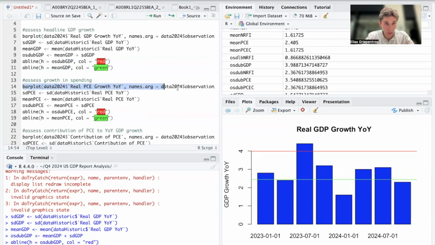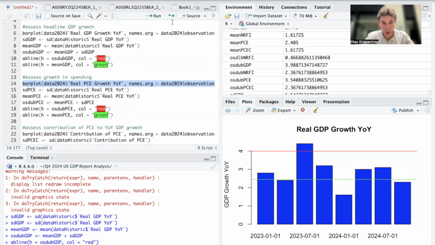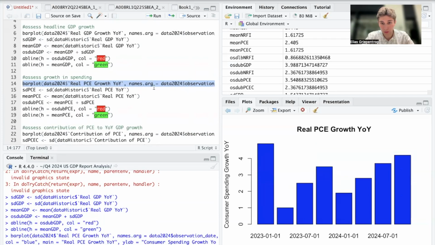In order to do so, we're going to take a look at how much consumer spending grew in Q4 of 2024. We can clearly see here that consumer spending has now accelerated for 3 consecutive quarters.